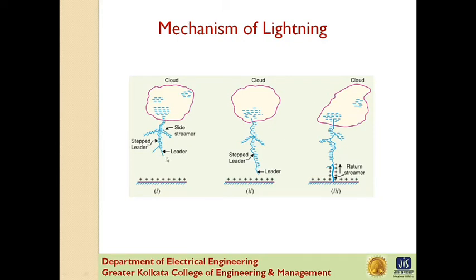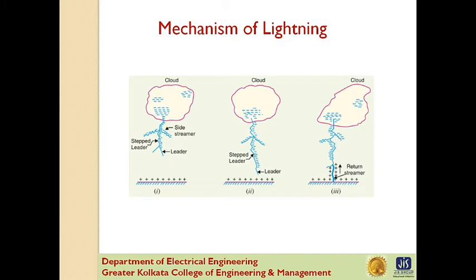This is the leader. The leader streamer will continue its journey towards earth as long as the cloud from which it originates can supply enough charge to it and maintain the gradient at the tip of the leader streamer above the strength of the air. If this gradient is not maintained, the leader streamer stops. The charge is dissipated without the formation of a complete stroke. In other words, the leader streamer will not reach the earth at all.